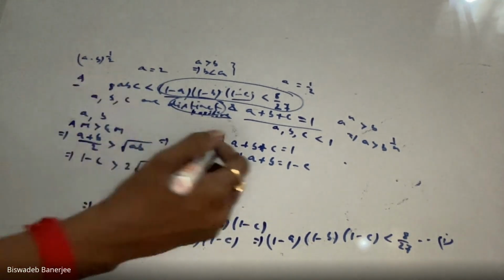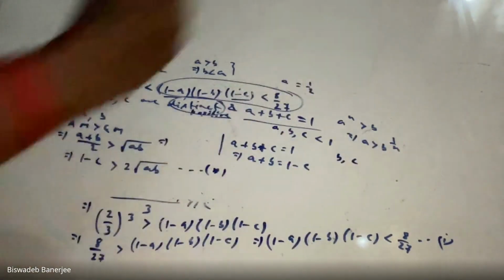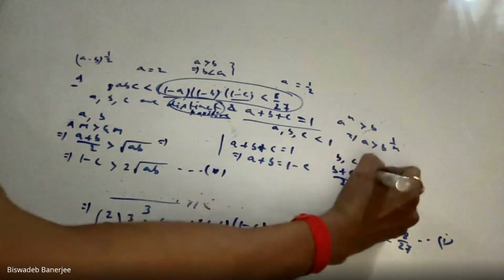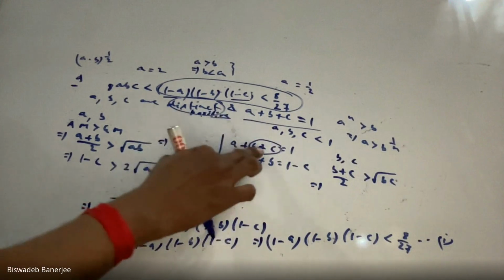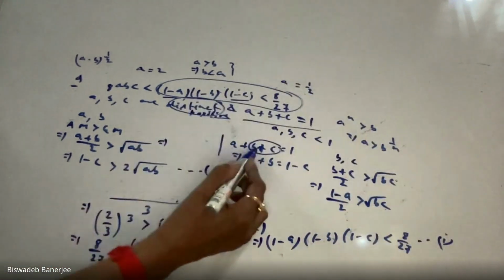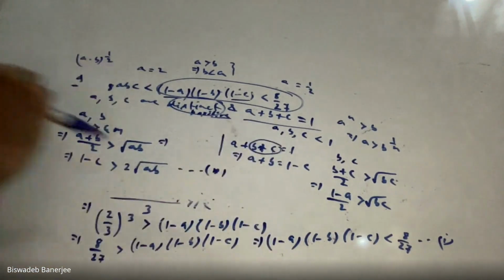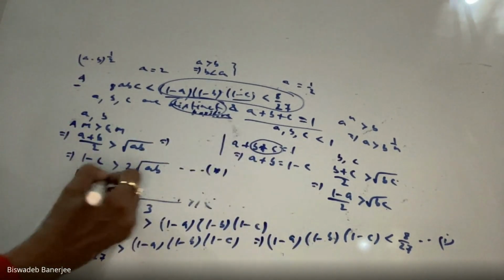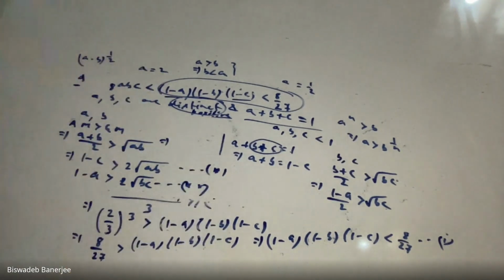Similarly, let us take another two quantities, B and C. Their arithmetic mean is (B plus C) by 2 and their geometric mean is root over B into C. Now what is B plus C? See that B plus C equals 1 minus A. So (B plus C) by 2 is greater than root over BC. From this we get 1 minus A greater than 2 times root over BC. Say this is my equation double star.